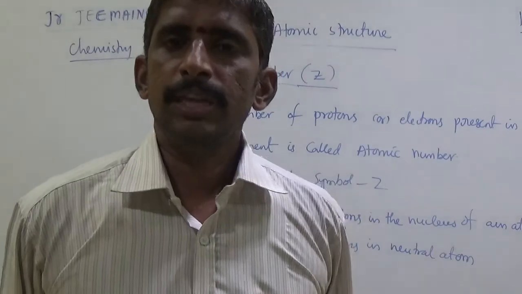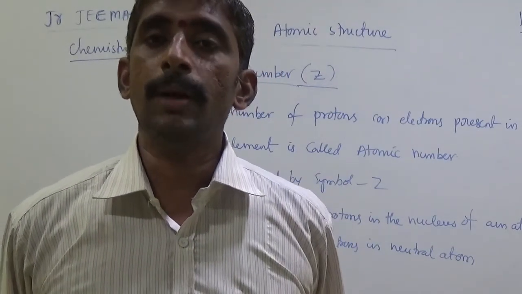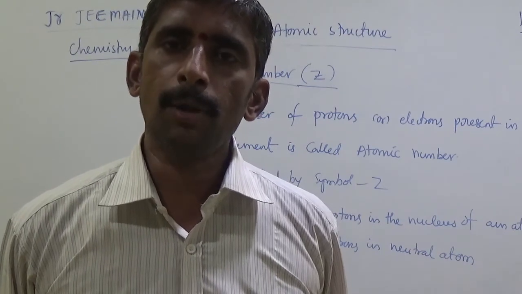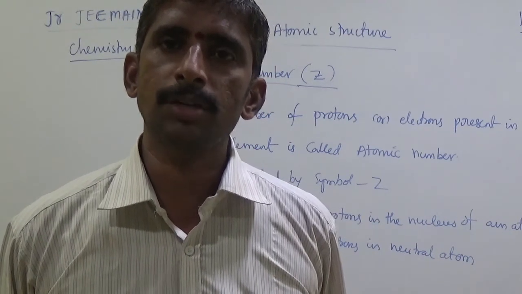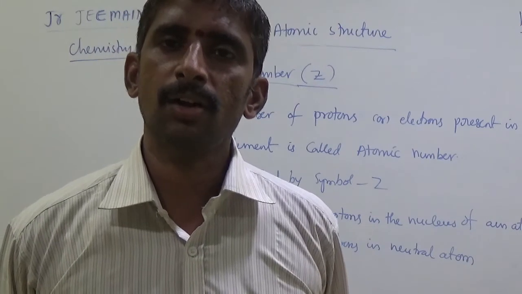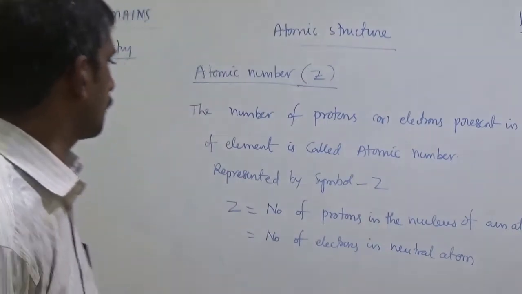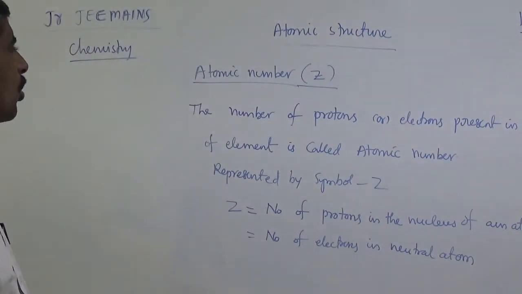Generally, in a neutral atom, the number of protons is equal to the number of electrons. Next, write down that point: in a neutral atom, number of protons equals number of electrons. So that is atomic number.